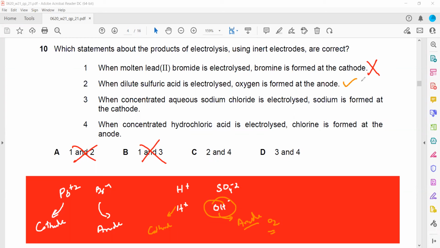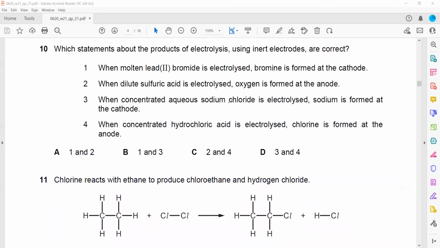When we do electrolysis of concentrated hydrochloric acid, HCl, it contains H+, Cl-, and OH-. The Cl- will move towards the anode and we'll get chlorine. So that is also true. Statement 4 is true, and statement 2 is also correct. That's why C is the right answer.